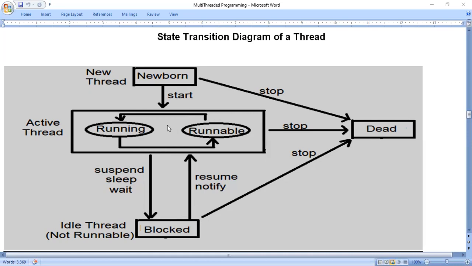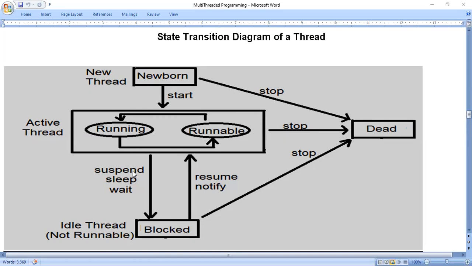When it is in the running state, we can make the thread block. Block in the sense that it stops working for the time being. So you can see a blocked thread. A blocked thread indicates an idle thread. Idle means it will not do any work. This is the not runnable state.